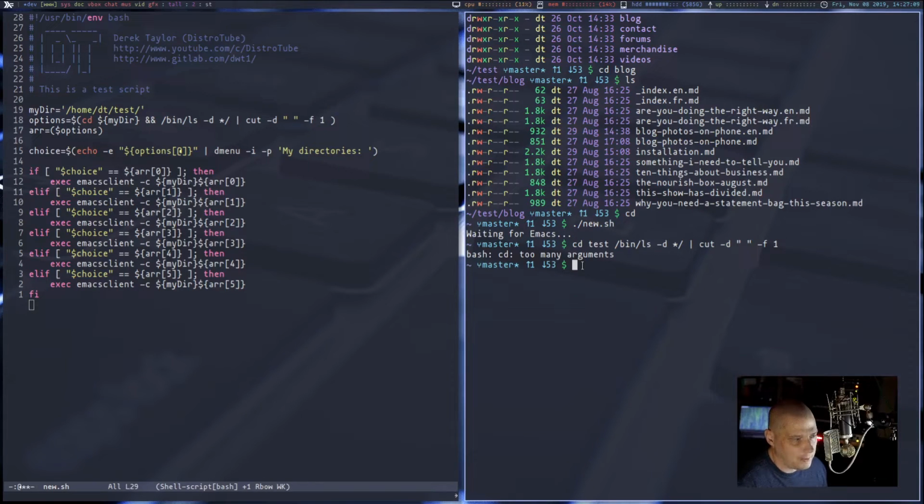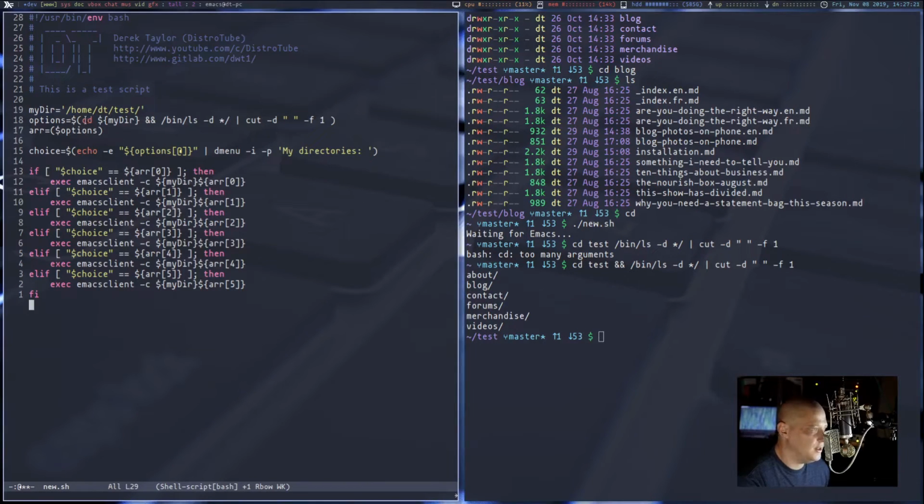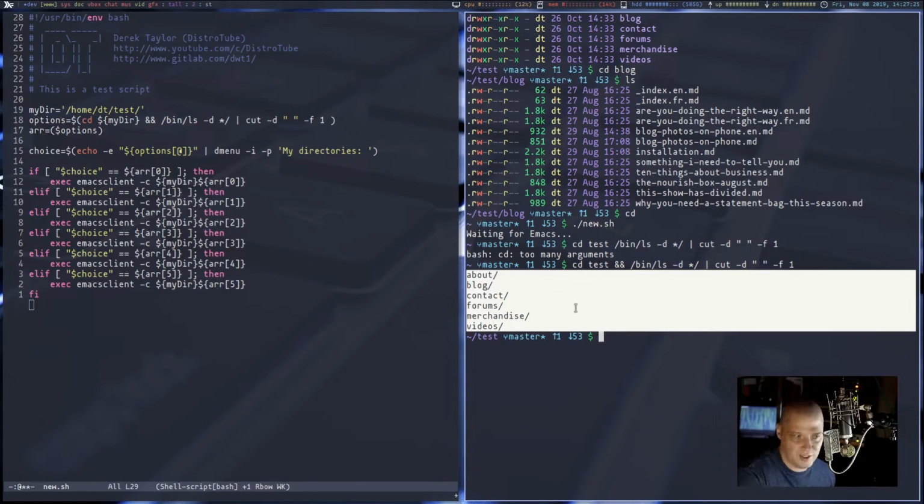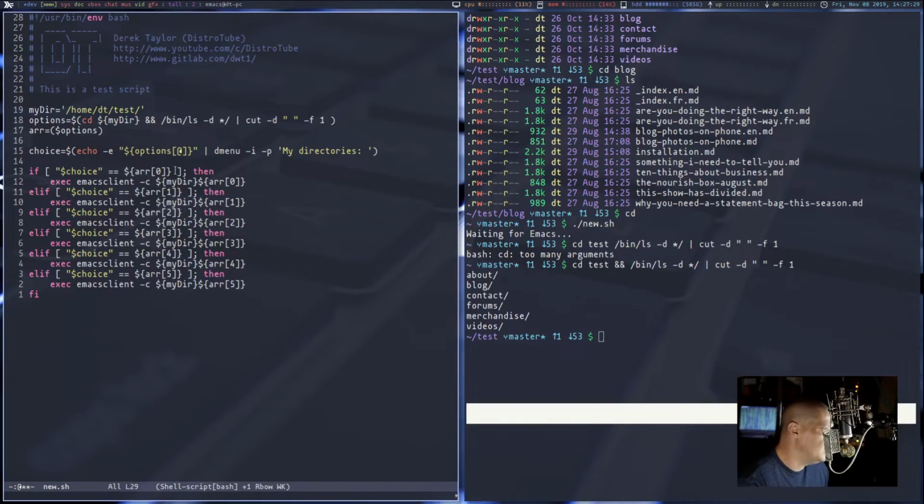And if I run that, I forgot to add the cd. Let's run that one more time. And that's what that command does. So options equals this right here. That's what that ends up being. That gets us the list that gets piped into dmenu.